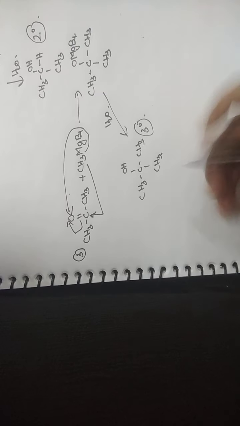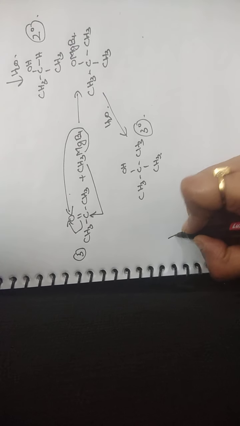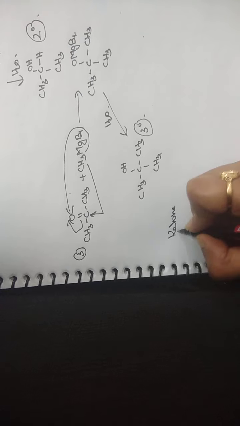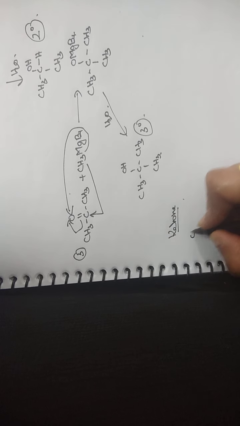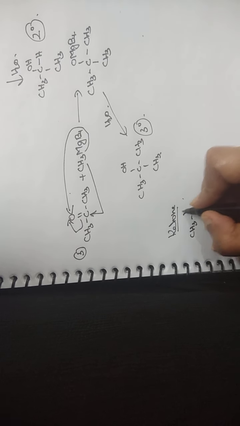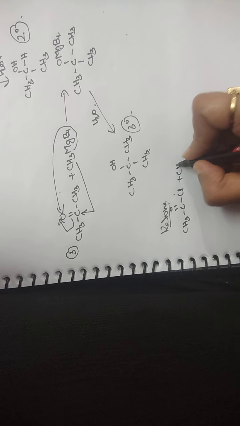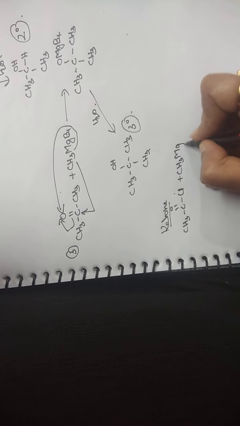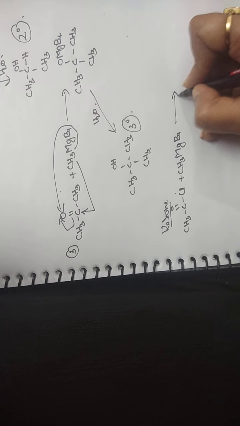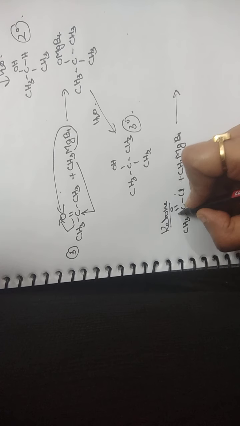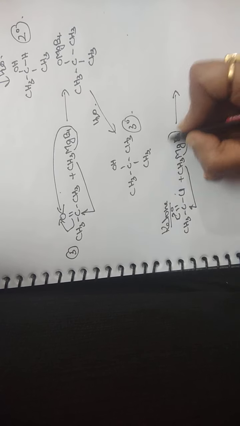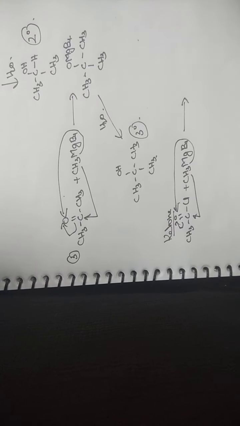Then we have the formation of ketones. The next reaction is the formation of a ketone. Ketones can be prepared by using acid chloride. The reaction is going to remain the same: CH3MgBr, the CH3 goes here, and this MgBr goes to this oxygen.